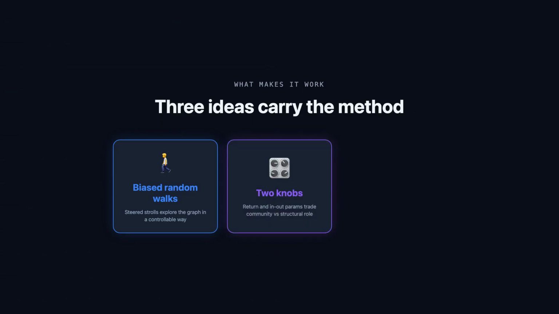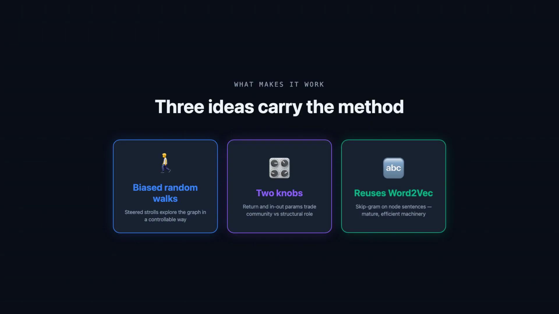Second, the tunable knobs themselves. A return parameter and an in-out parameter interpolate between staying local, which captures communities so clustered nodes look alike, and roaming outward, which captures structural roles so every hub looks alike no matter where it sits in the graph.